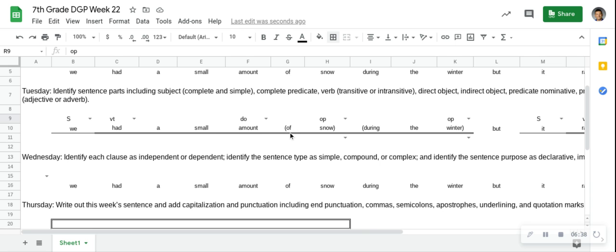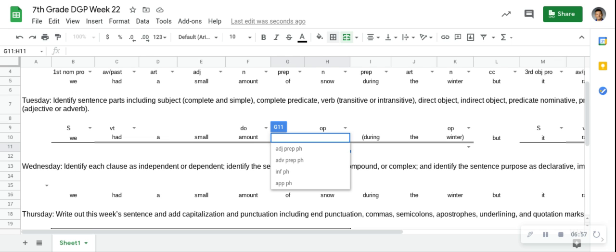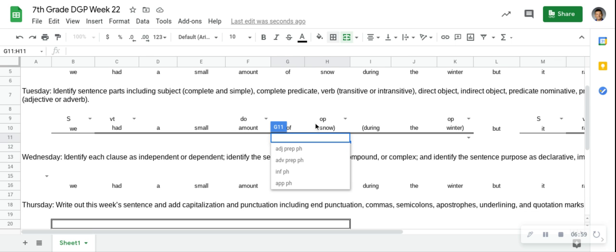Now, when you see of, this is our one opportunity to have a modification to a noun. Does of snow clarify a noun? Yes. What noun?